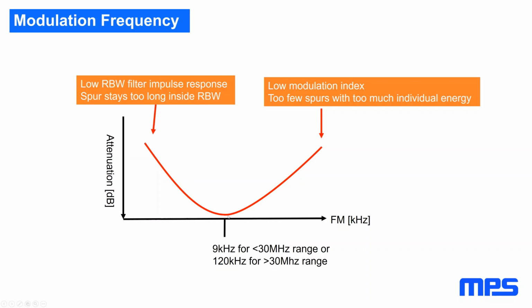If you go higher with the frequency, your resolution bandwidth filter is happy. However, you get into the area, especially for the low harmonics, where you have a low modulation index, which means you get too few spurs with too much individual energy, and you don't get much attenuation. So there is an optimum of modulation frequency for each resolution bandwidth range.